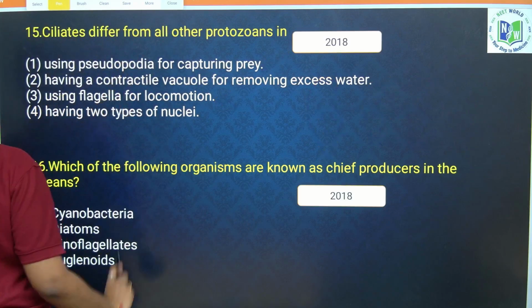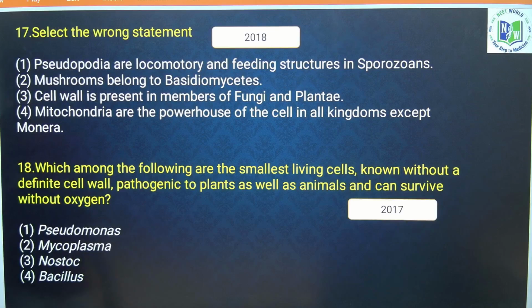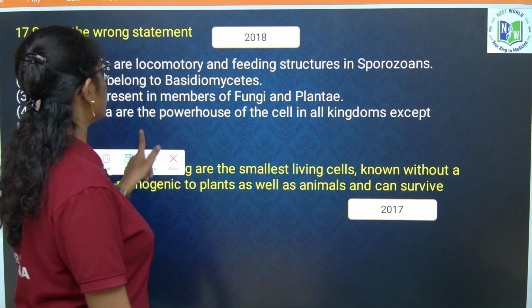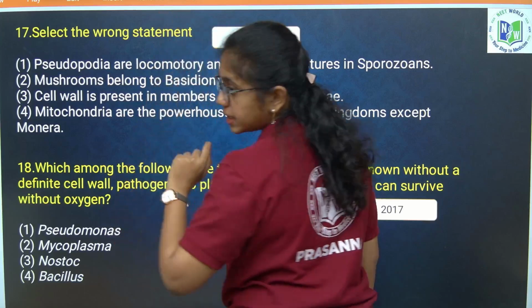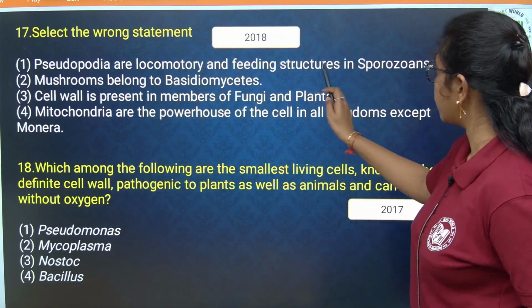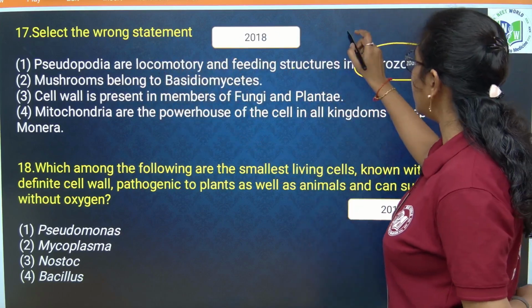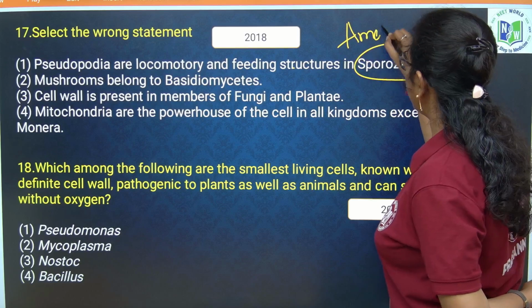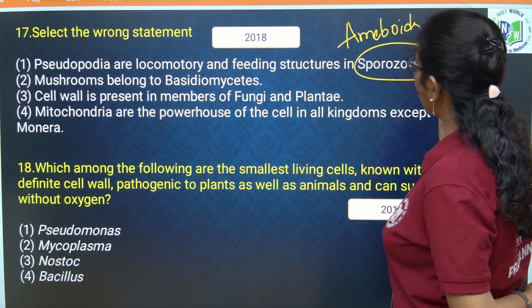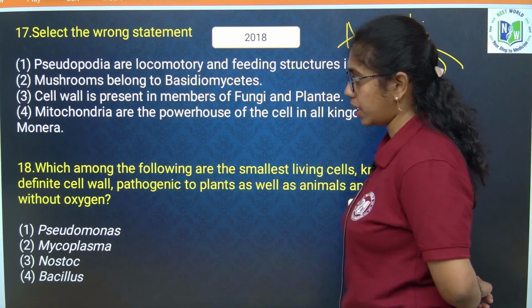Okay, next, select the wrong statement. Pseudopodia are locomotory and feeding structures in sporozoans. He is saying pseudopodia are locomotory and feeding structures. Wrong. Pseudopodia are locomotory and feeding structures in amoeboids, for example, amoeba or Entamoeba histolytica.